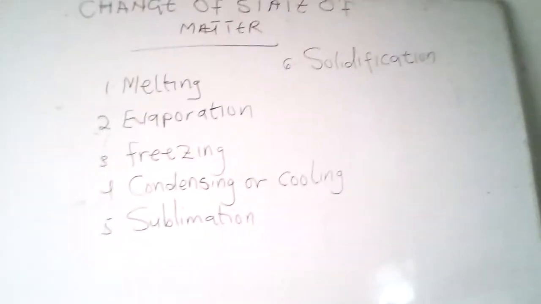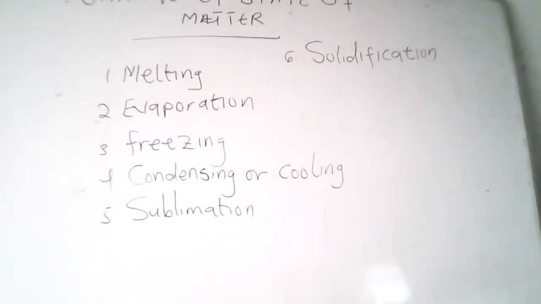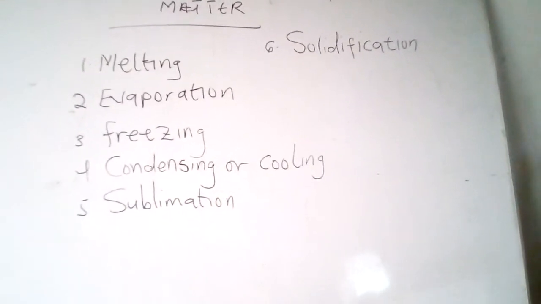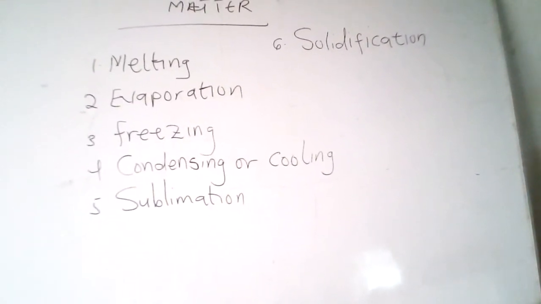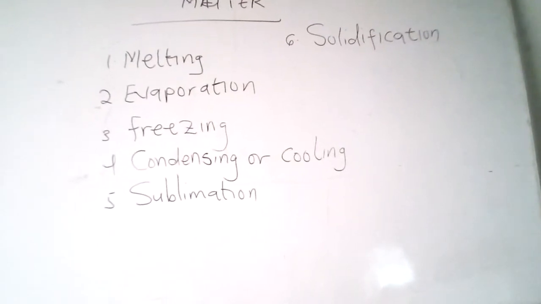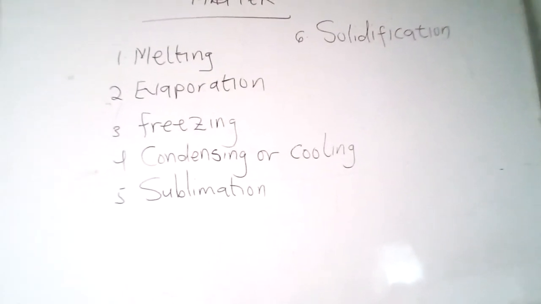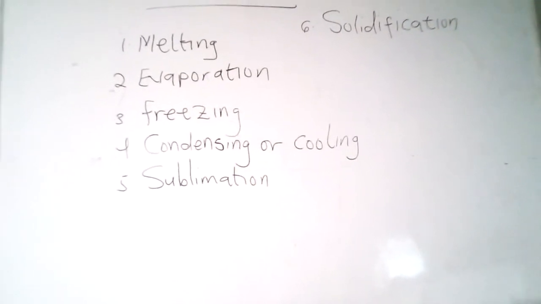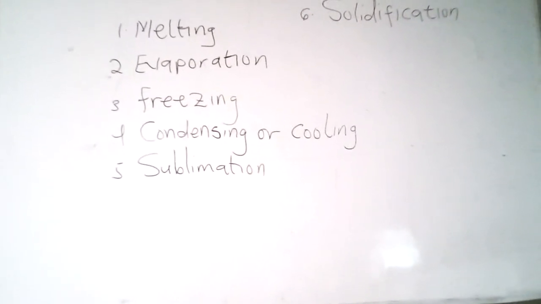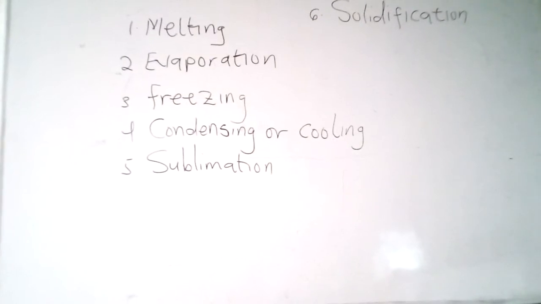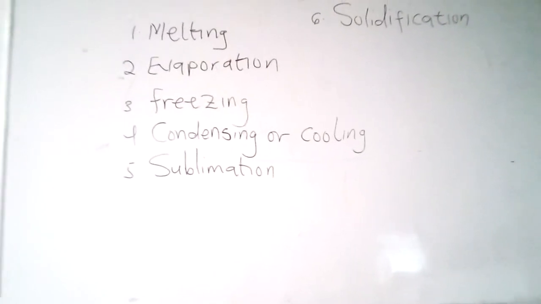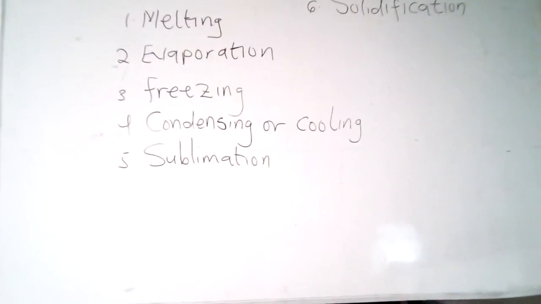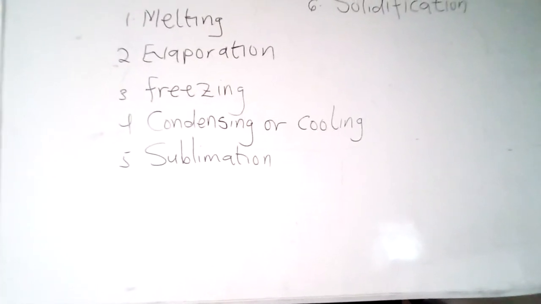So let's take them one by one and define what they are. Melting is the process by which a solid is changed into a liquid by application of what? Heat. For example, when an ice block, which is solid, is heated gently, it turns into water, which becomes what? Liquid. Also, when a small piece of candle is heated, it turns into a liquid.